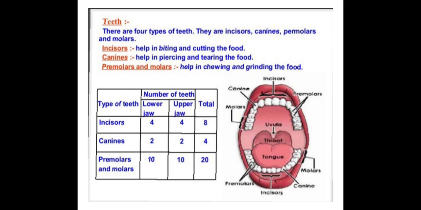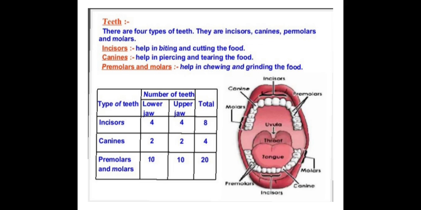Canines help in piercing and tearing the food. Premolars and molars help in chewing and grinding the food. You can see the figure. In the figure, you can see where the incisors, canines, molars, premolars and the tongue are. So there is a diagram of the whole set of teeth, how they are in your mouth.